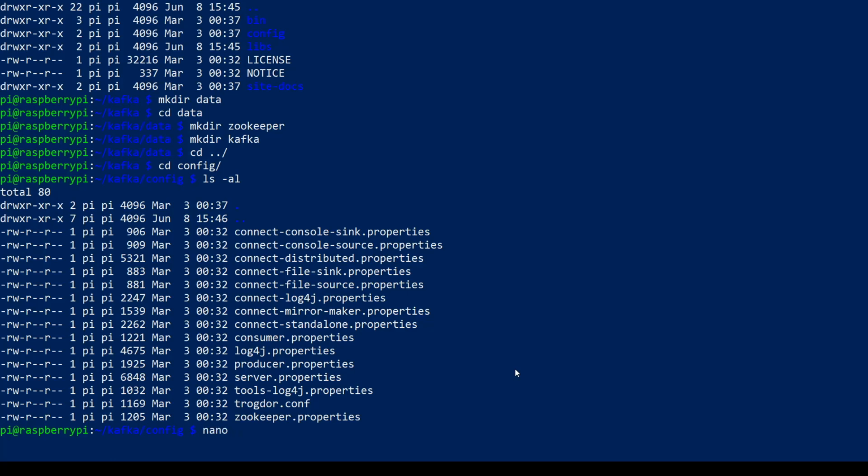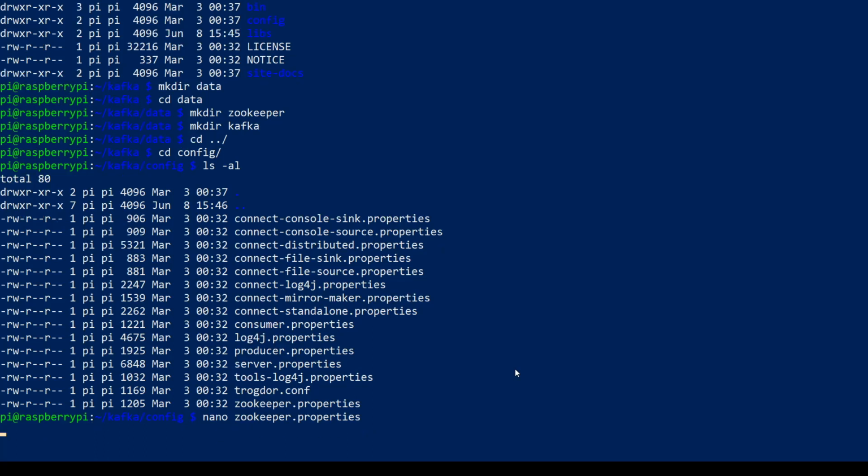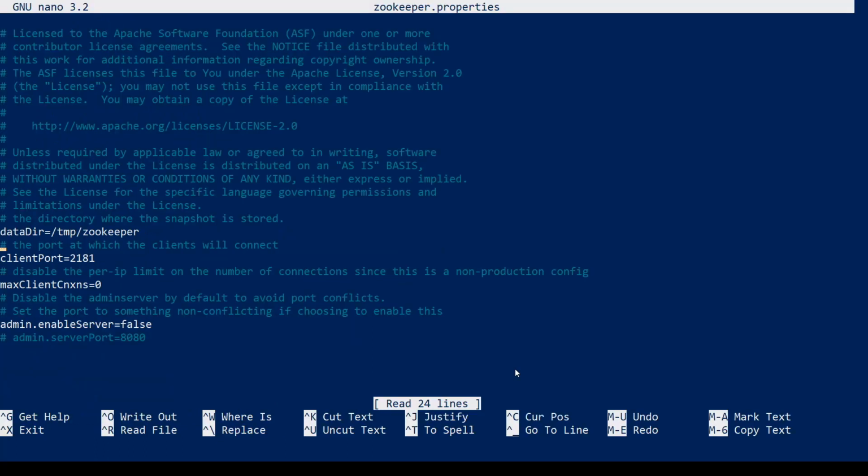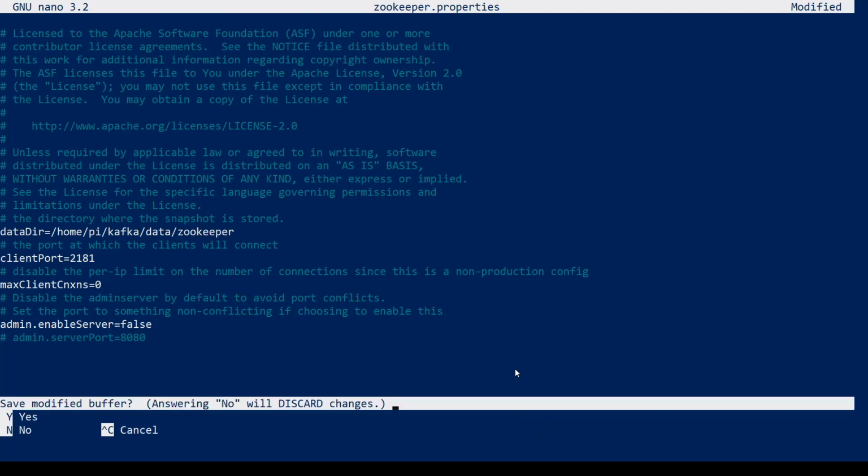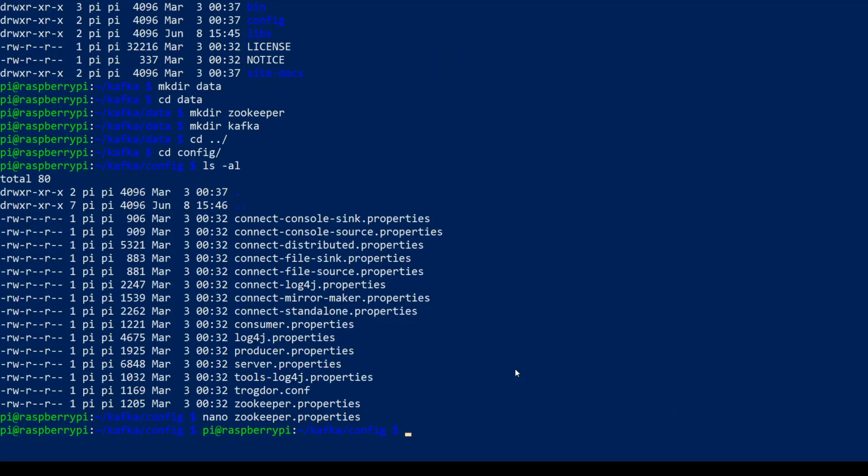So let's just open up zookeeper.properties with the editor nano. In there, we see the data directory is pointing to a temp directory, so it's not optimal. So we should change that to the directory we just created. So it should be /home/pi/kafka/data/zookeeper. Okay, so save and exit.